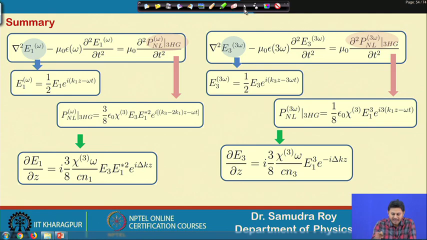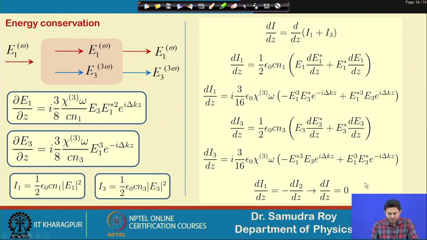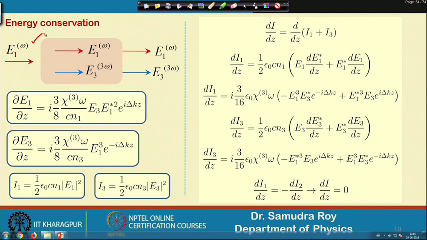Well, once we have these two equations, finally we need to check whether the energy conservation is valid or not. Let us understand once again what is going on. I launch E1 at frequency omega in the system. Inside the system, E1 is there, which is the fundamental wave, and also E3 is there, which is the third harmonic term.